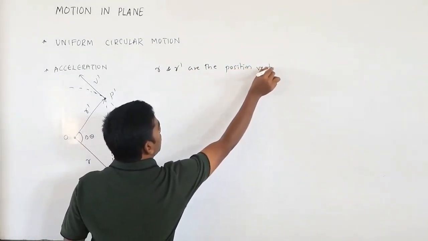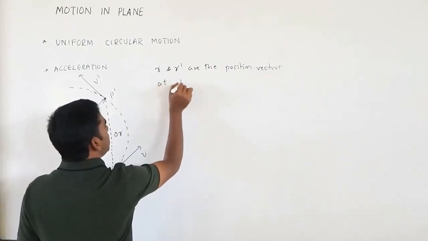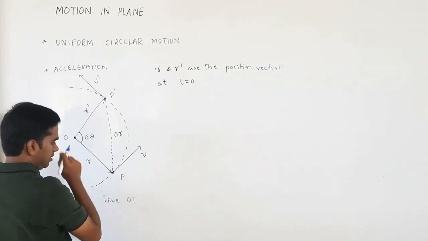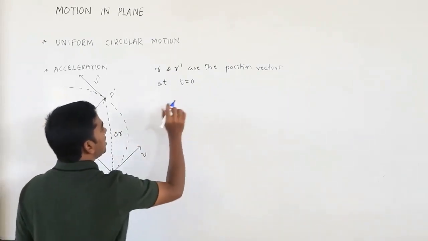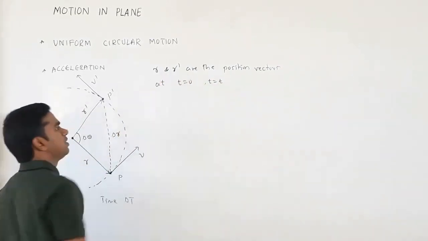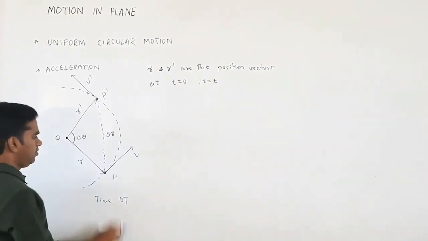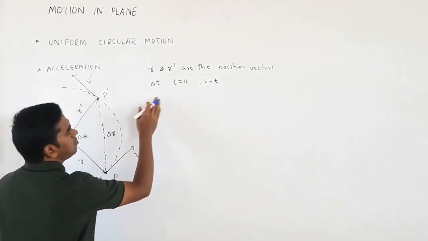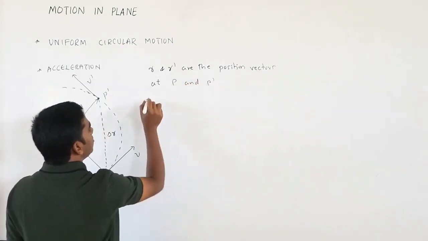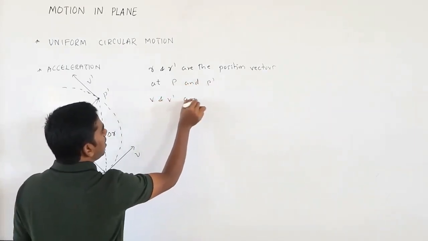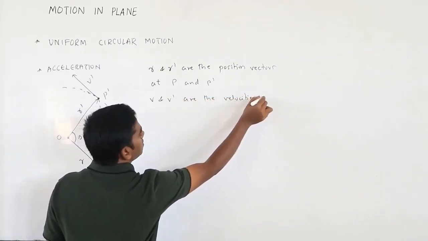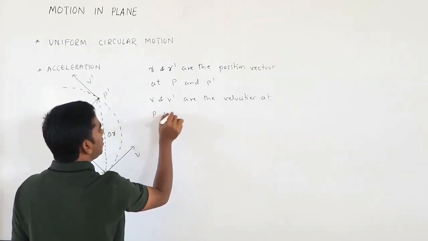Position vectors at t equals 0. Say it is at t equals 0, it is at P. Then at t equals t, it will be r. Okay, so no need to worry about that one. And r and r dash are simply the position vectors at P and P dash. Don't get confused. Similarly, v and v dash are the velocities at P and P dash, respectively.